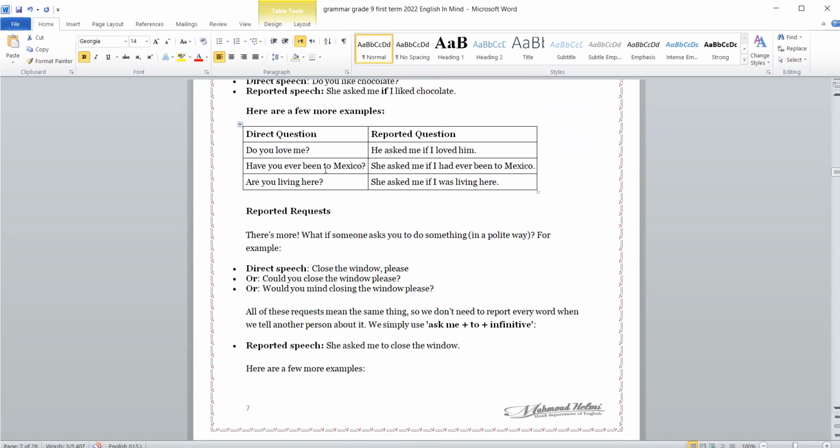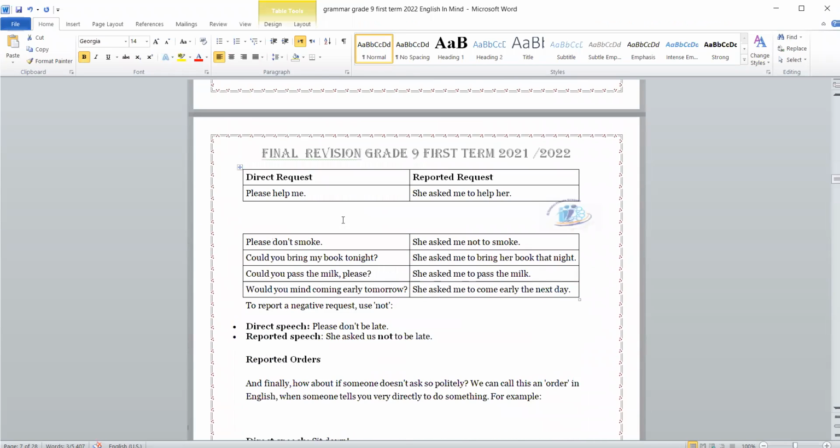Have you ever been to Mexico? She asked me if I had ever been to Mexico. Are you living here? This is present continuous. It changed to past continuous. She asked me if I was living here. Okay. Now to another thing.